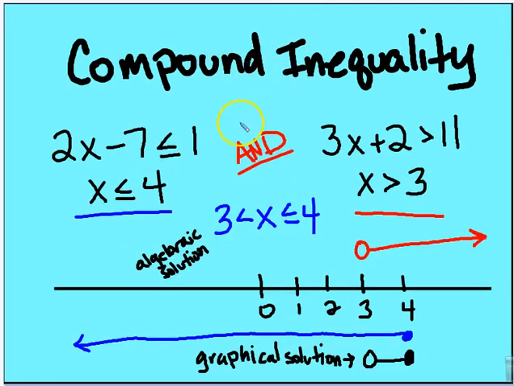All right, for compound inequalities, we're going to talk about "and" and then "or." So 2x minus 7 is less than or equal to 1. I'm going to solve: x is less than or equal to 4. I'm going to graph this here. And then the second, 3x plus 2 is greater than 11: x is greater than 3. And see, I have "and" here, so it's only the area that's common to both. So I'm going to graph this here, and my solution is going to be x is greater than 3 and less than or equal to 4. So I have both an algebraic solution and a graphical solution.